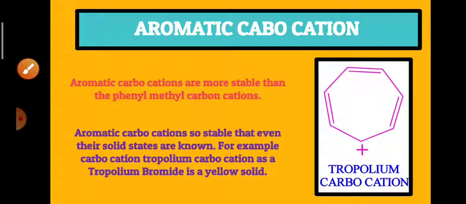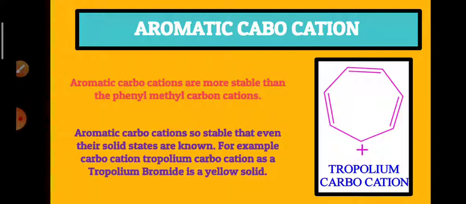Now we go for the aromatic carbocation. Here, if the positive charge is present on the aromatic ring or a carbon of the aromatic ring, then we call it the aromatic carbocation.